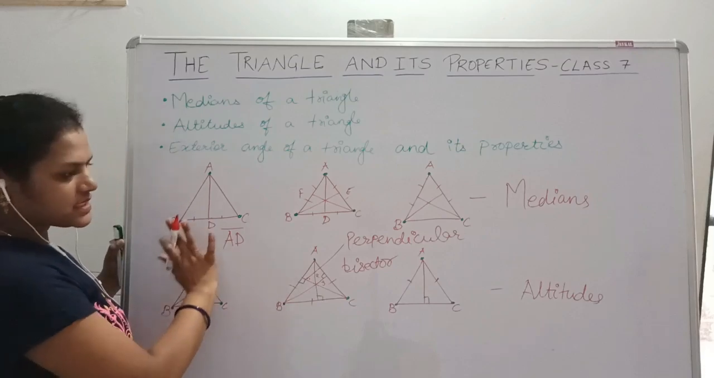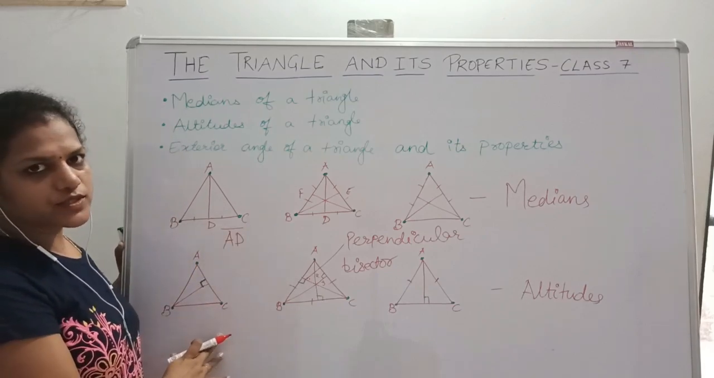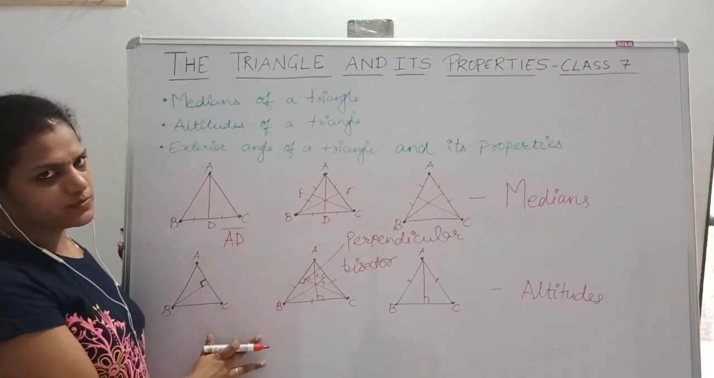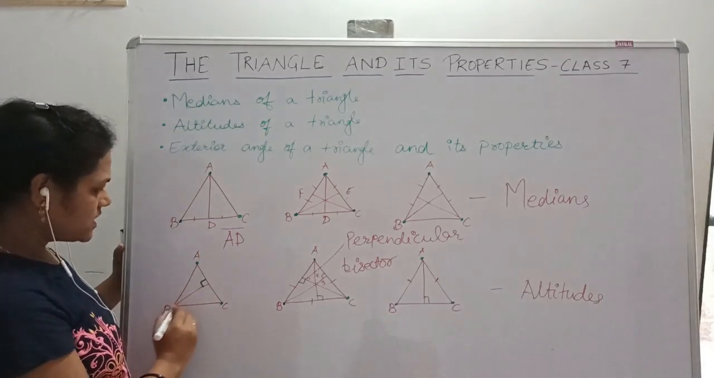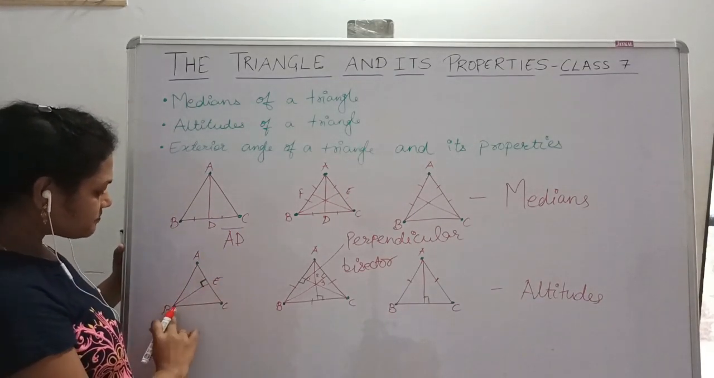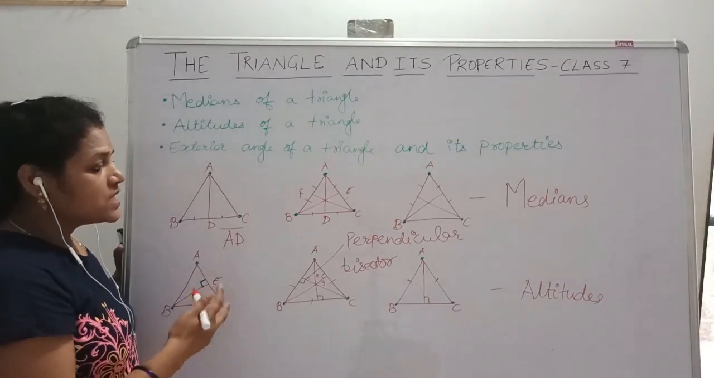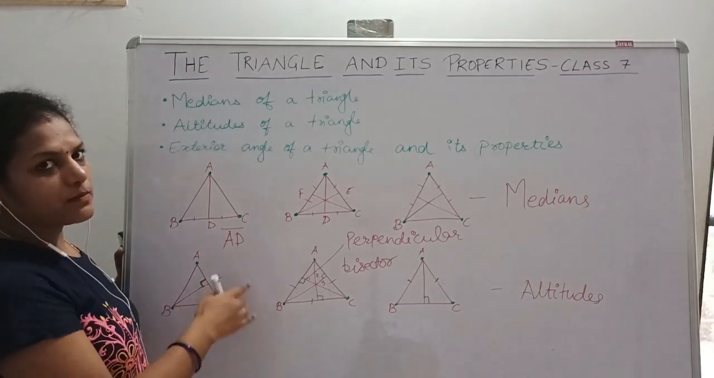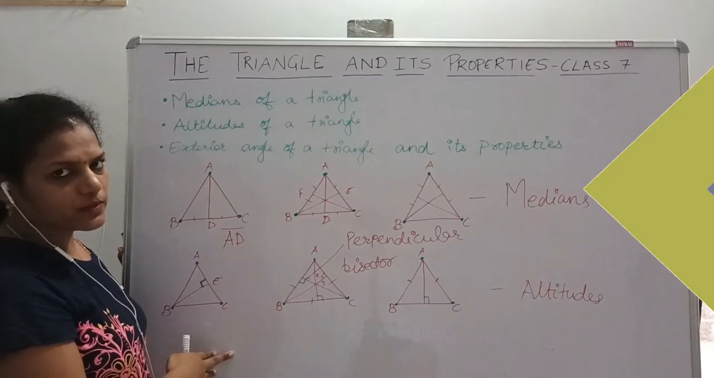This concept is about medians of a triangle and altitudes of a triangle. Hope you understood these concepts very well. Here, this is your median, and BE is your altitude. In this way you can solve your problem. Next we will see the third concept, that is exterior angle of a triangle and its property.